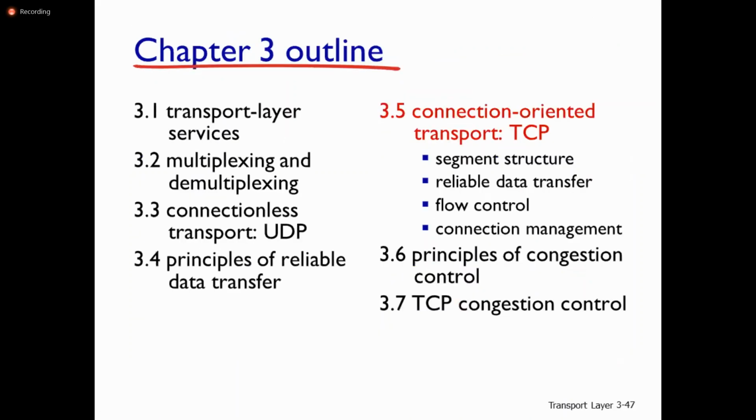So the next topic in our unit 3 is connection oriented transport protocol. Connection oriented means Transmission Control Protocol. We have seen the principles of reliable data transfer. There we have seen reliable data transfer protocols RDT 1.0, RDT 2.0, RDT 2.1, 2.2, and 3.0. There we have seen the stop and wait protocol.